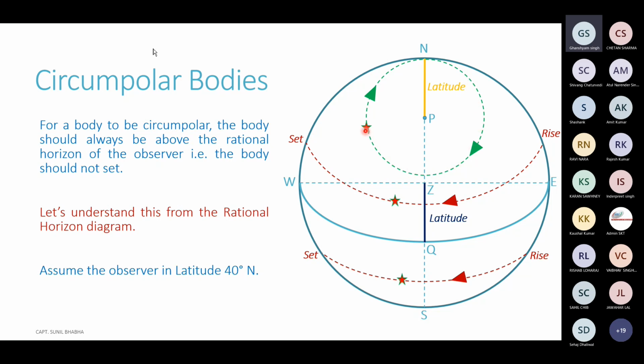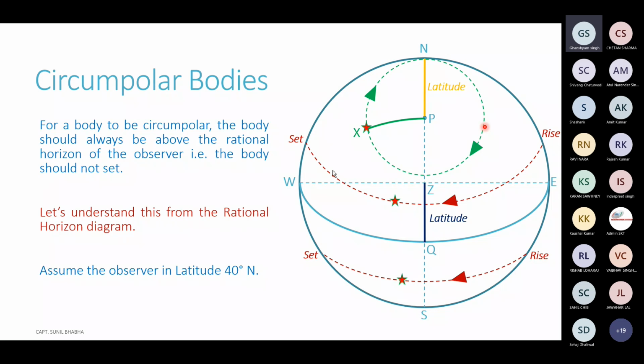Now we can clearly see that the entire declination circle of this particular star is above the horizon of the observer. It touches the horizon at the north point, but never goes below the horizon. So these bodies which remain above the horizon of the observer for full 24 hours and never set are circumpolar bodies.